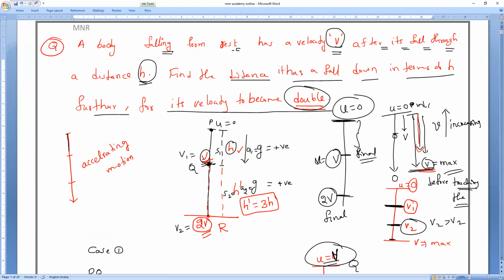That is what you have to remember. Because here initial velocity is 0. Here the velocity is V. When it comes to this point, velocity becomes 2 times. Means it will cover more distance or less distance? Everybody? It will cover more distance in less time. That is why if we consider this is h, then from here to here it will cover how many times? 3 times of h. Clear? That is what you have to remember.